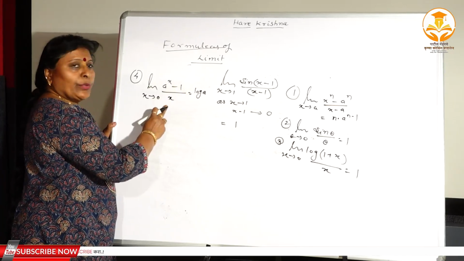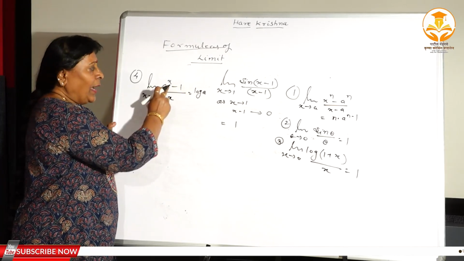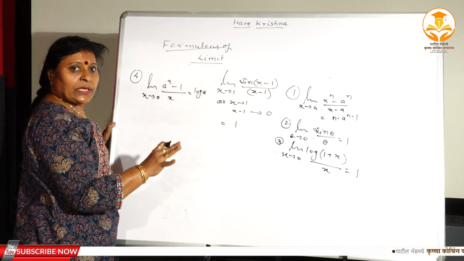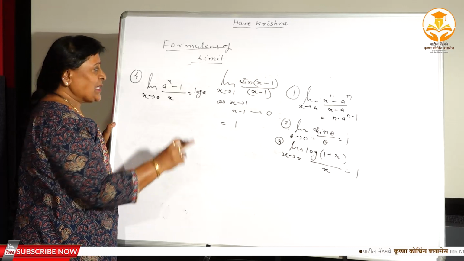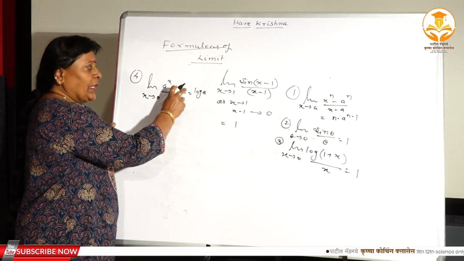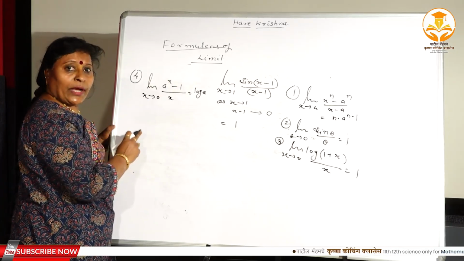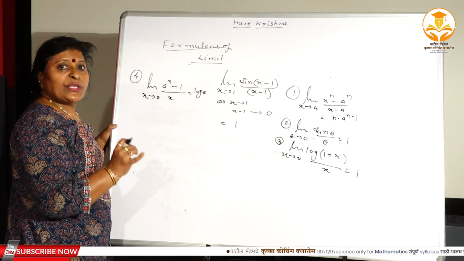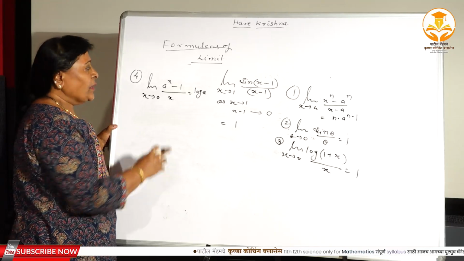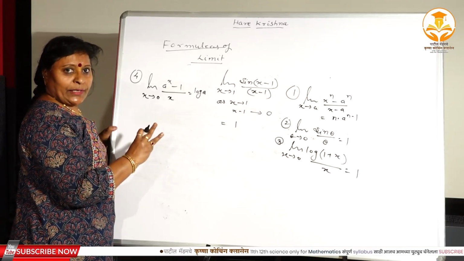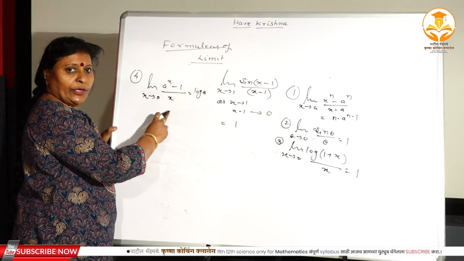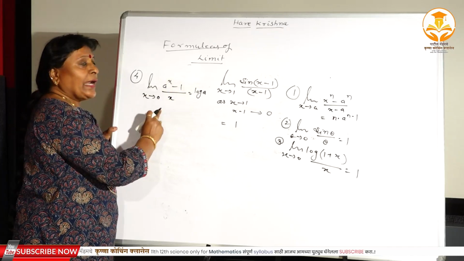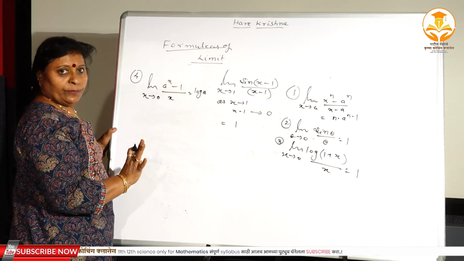The power must be repeated in the denominator, and here -1 must be exactly -1. If it is 2, 3, 4, 5, then you have to make the adjustment, isn't it? So -1 should be strictly there, and whatever the power is, it should approach 0, right? So how many conditions are there? 3 conditions. Power should be repeated in the denominator, -1 should be strictly there, and the power should approach towards 0, isn't it?